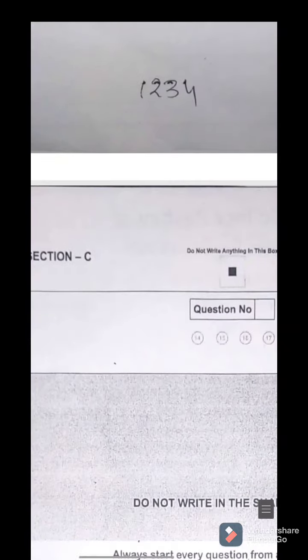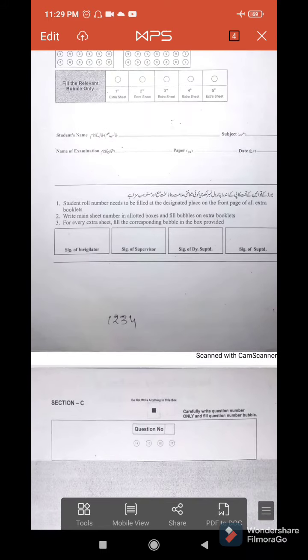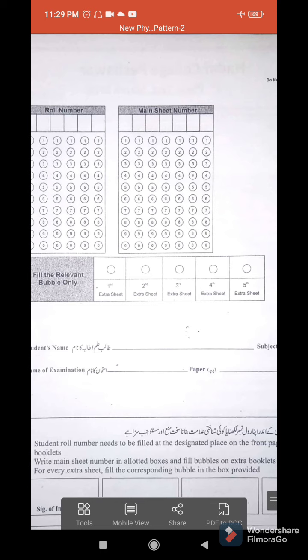Okay, and then if this is your first extra sheet, you have to fill bubble number 1. Then you have these pages for the extra sheet, right? When you are done with these sheets and you want another extra sheet, for example a second extra sheet, in that first you have to do your roll number, then the main sheet number, and then if it is the second extra sheet, you have to fill this bubble for the second extra sheet, right? And so on. If you are taking a third extra sheet, you have to fill bubble number 3 and then bubble number 4, right?